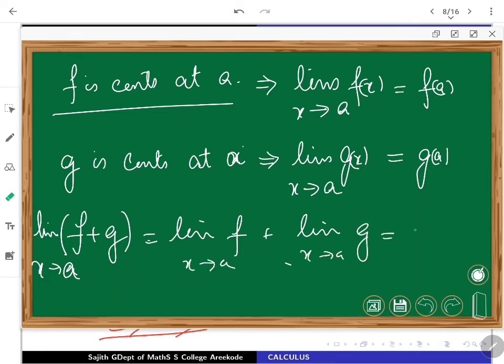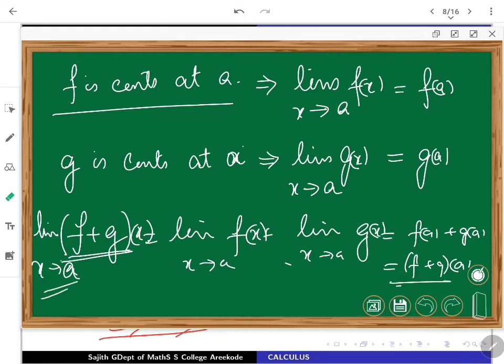But both will immediately give f at a plus g at a, which means (f plus g) at a. So the limit of the function (f plus g)(x) as x is nearing a is (f plus g) at a, which gives the proof actually.